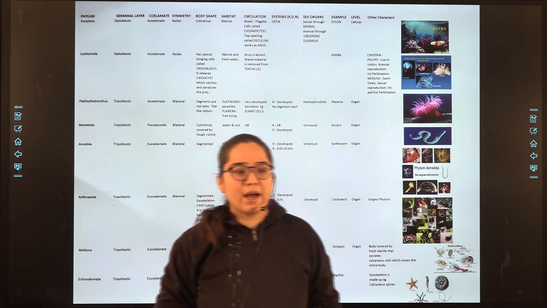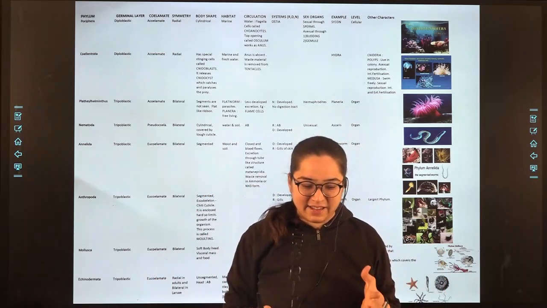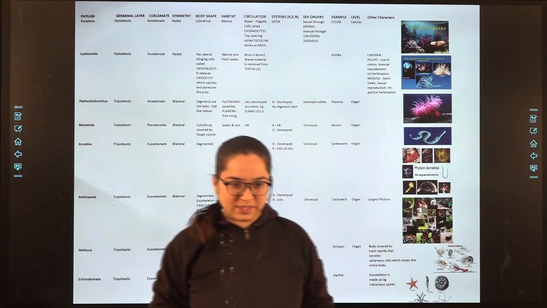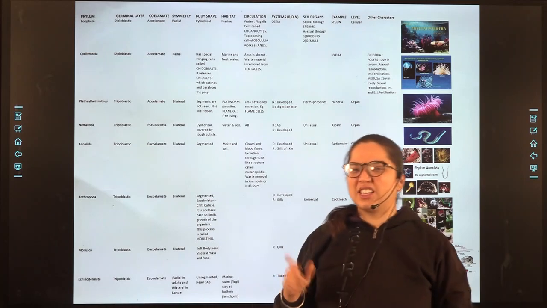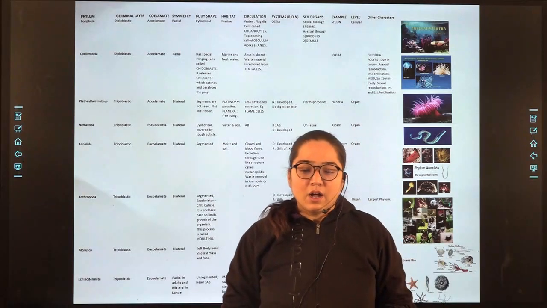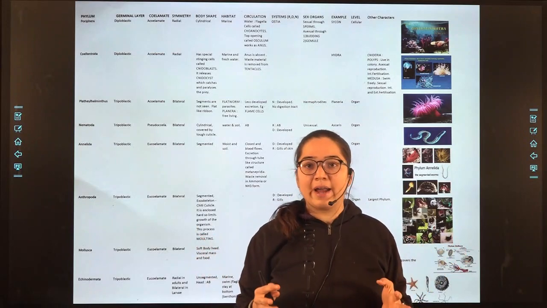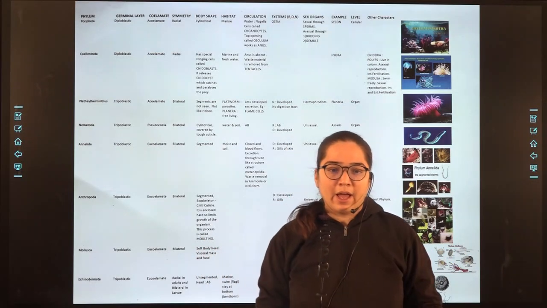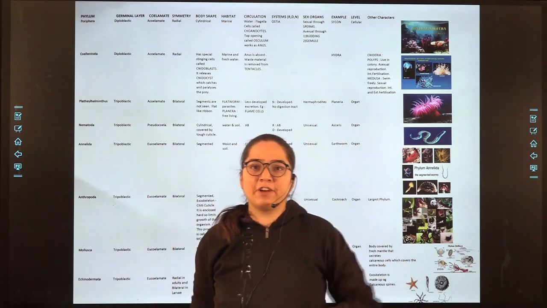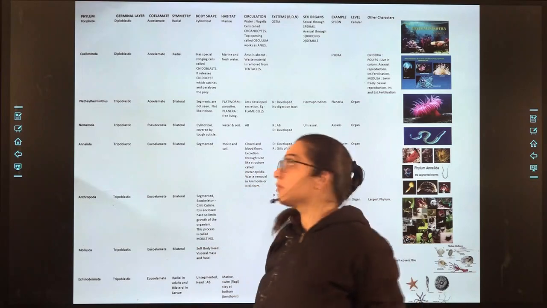Platyhelminthes, they have a less developed excretion system. For excretion, they have flame cells. Nematoda, nothing is written about circulation. Annelida, their body is closed and the blood flows through it, and they have a special tube-like structure called metanephridia for excretion.